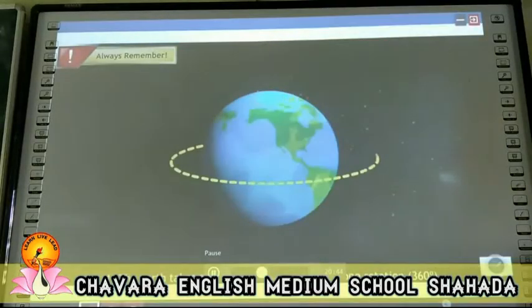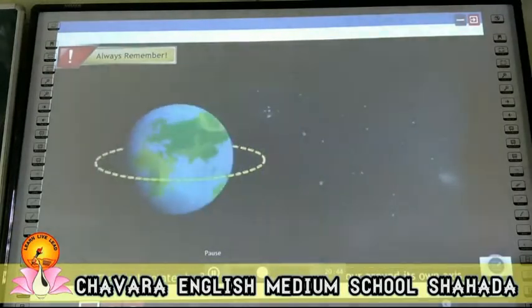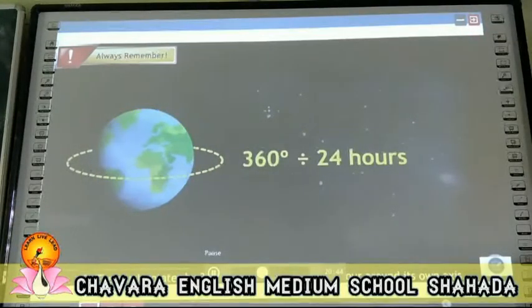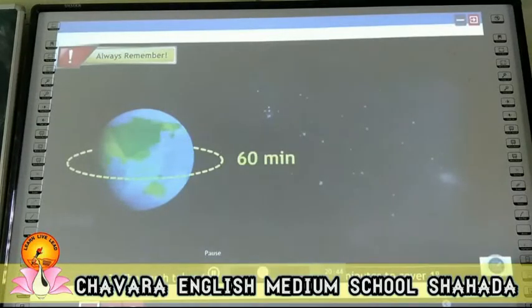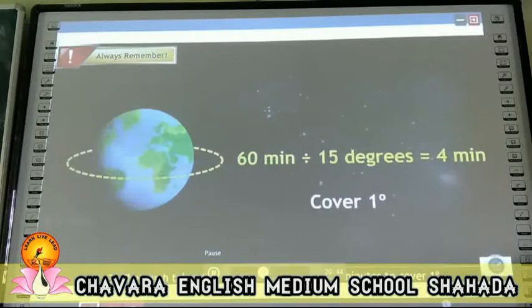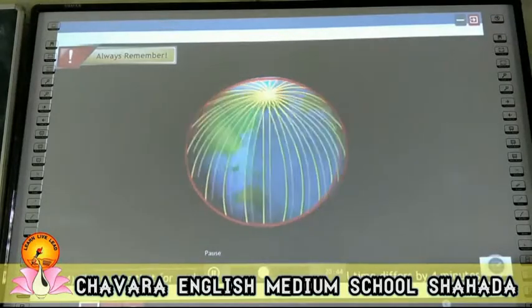The earth takes almost 24 hours to complete one rotation, 360 degrees. The earth rotates by 360 degrees in 24 hours, which is equal to 15 degrees in 1 hour around its own axis. The earth takes 60 minutes divided by 15 degrees, which is equal to 4 minutes to cover 1 degree. This means that for each degree of longitude, the local time differs by 4 minutes.